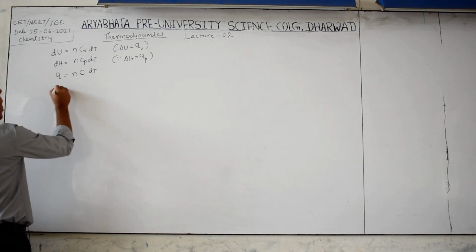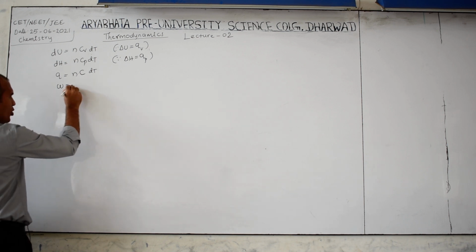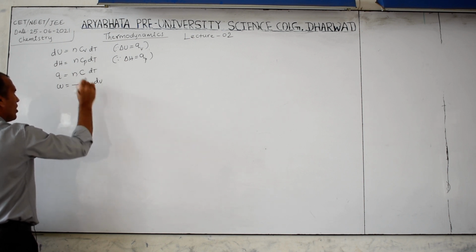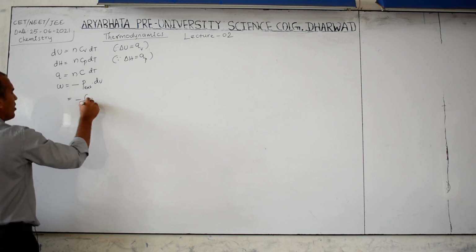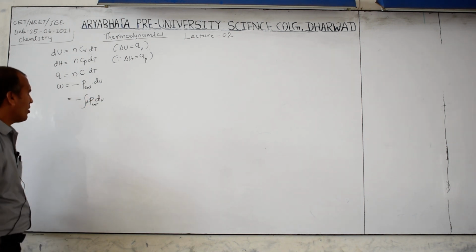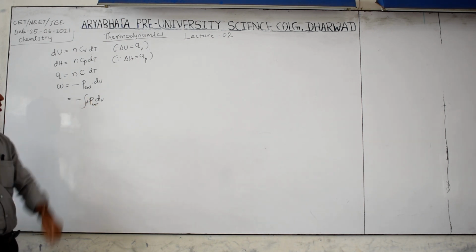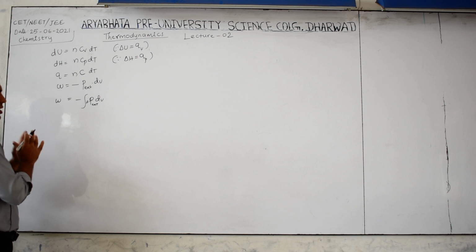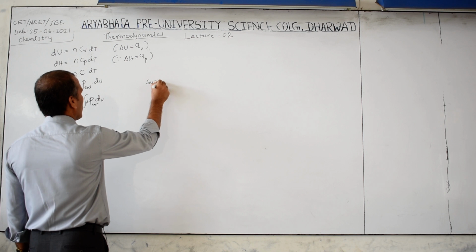And the next one is the work formula. What is that? According to our chemistry, in IUPAC convention, a minus sign will compulsorily be there: minus P external into dV, otherwise minus integration P delta V. We use these formulas for calculation of work. The minus symbol is not there in our physics, but it will be there in our chemistry due to IUPAC convention.